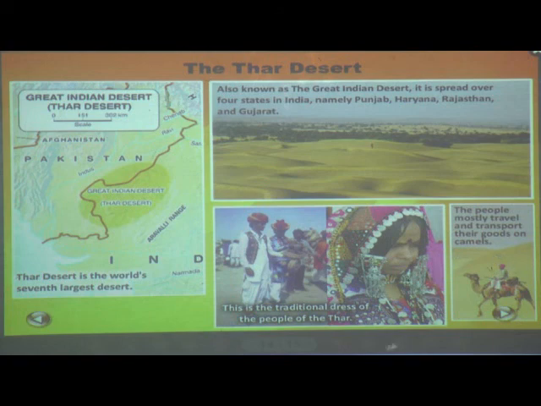Yes children. And this is a traditional dress of the people in the desert region. Can you see this dress children? Yes. With beads and all, with the ornaments, and here is a turban. Can you see? This is a traditional dress of Rajasthan.